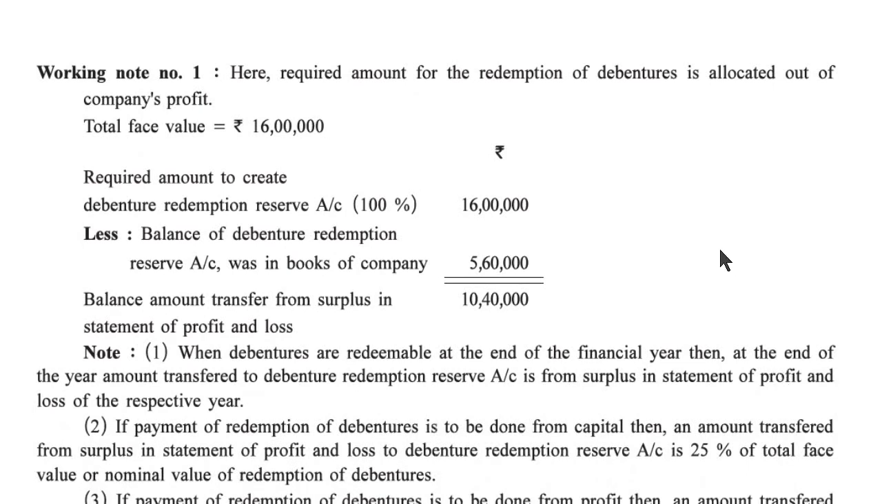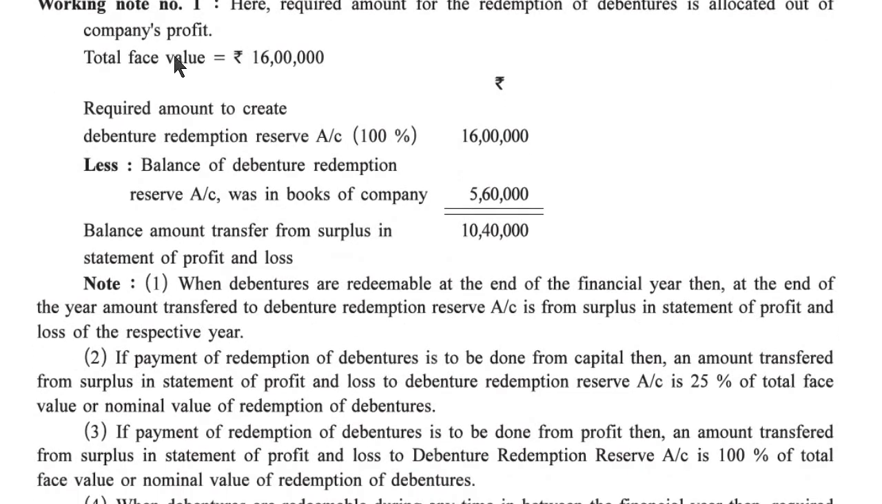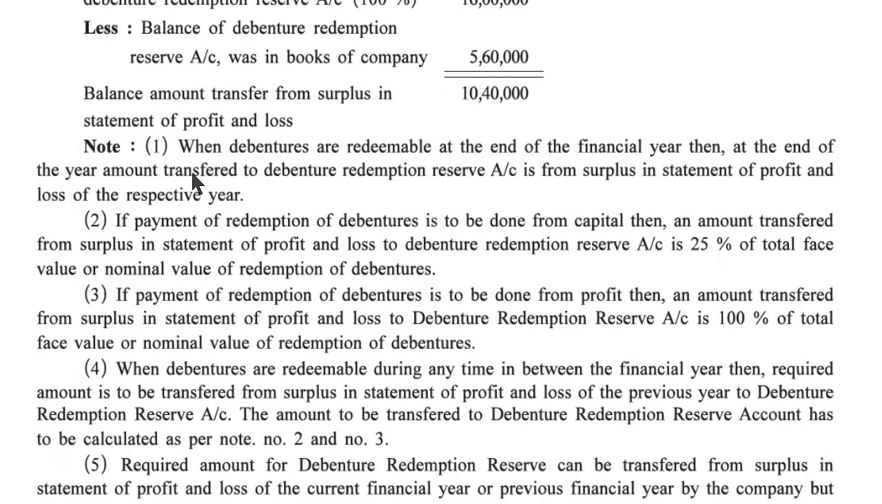Working note. Here required amount for redemption of debenture is allocated out of company's profit. Total face value is equal to rupees 16 lakh. Required amount to create debenture redemption reserve account 16 lakh. Less balance of debenture redemption reserve account in the books of company 5,60,000. Total 10,40,000. Balance amount transferred from surplus in statement of profit and loss.